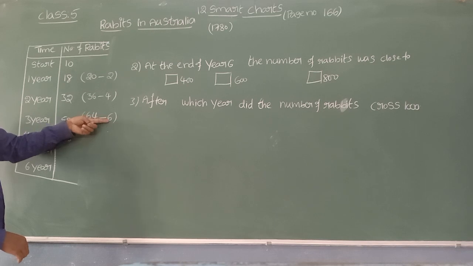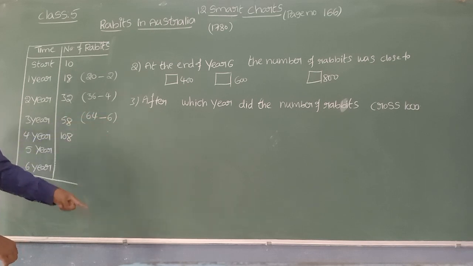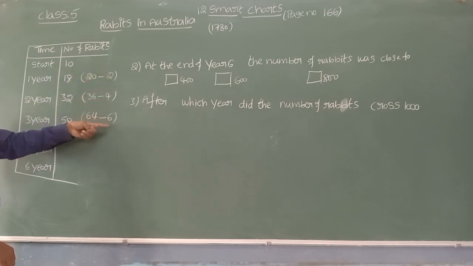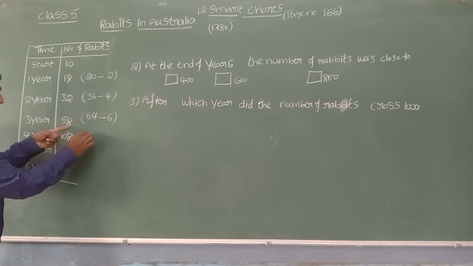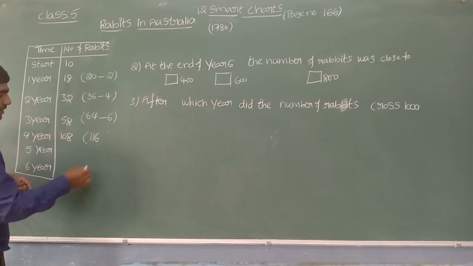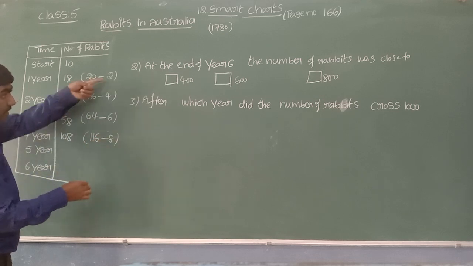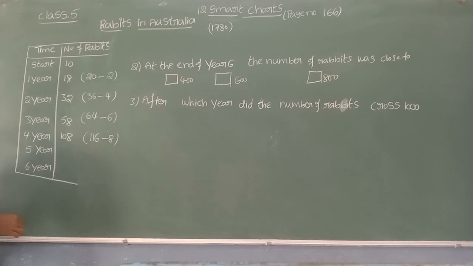Next, how much can you subtract? 8. Next, 10. Next, 12. Next, 14. The subtracting value, we can see, is increasing by 2 every time. Next, the previous number, you can double 58. 50 plus 50 is 100, 8 plus 8 is 16, so 116. So how much can we subtract to get 108? We can subtract 8, increasing by 2, no? 116 minus 8 gives 108.